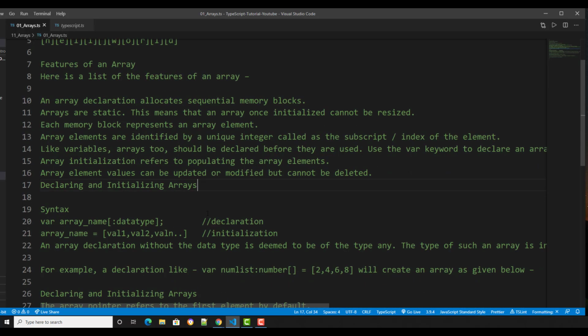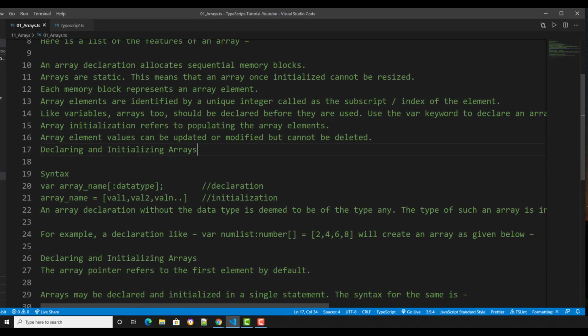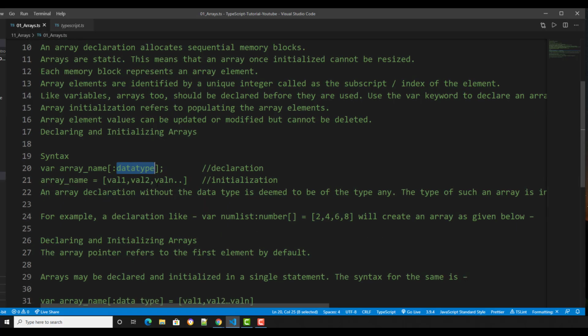It's very simple. You already learned this. The syntax includes the data type, and the values inside should match the data type. That's the only thing that changes between TypeScript and JavaScript: you should declare the data type.